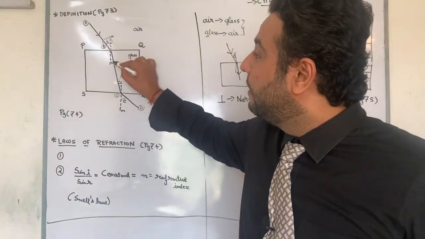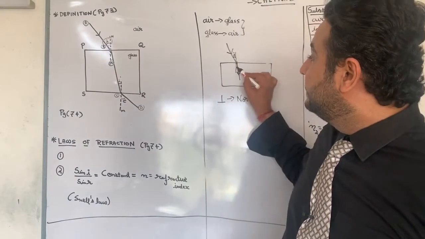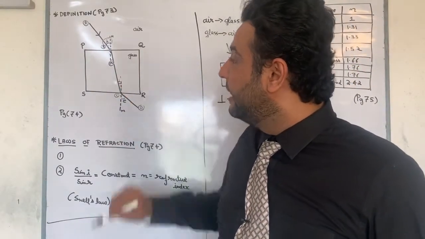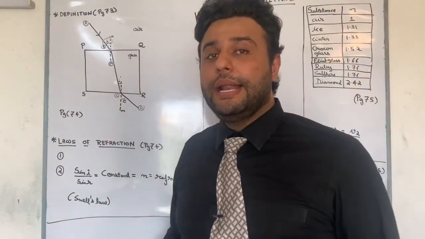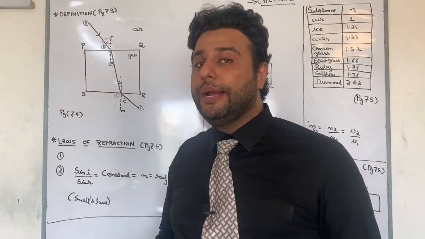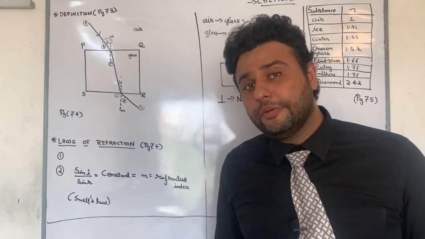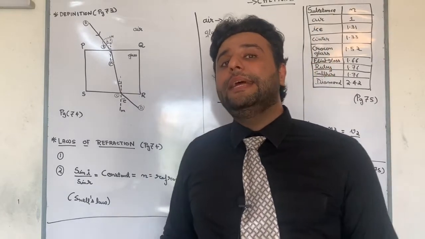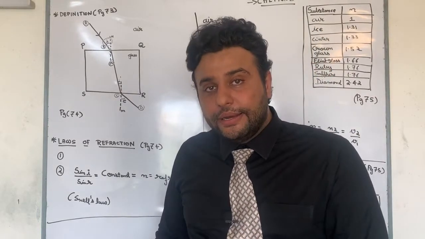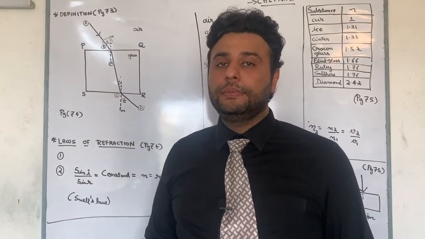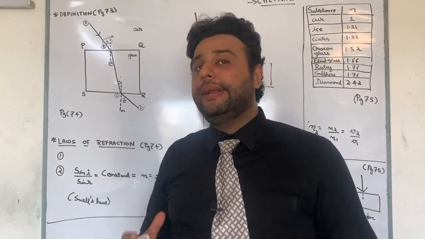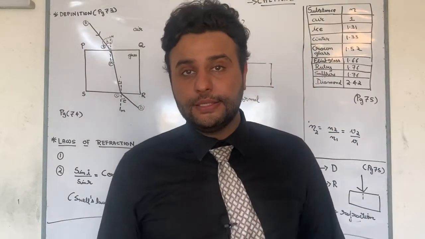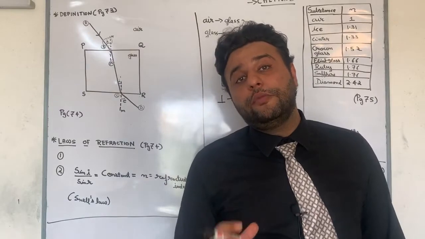Similarly, you have something called as R, that is angle of refraction. Look at this, R, angle of refraction. Now angle of refraction also will become very simple for you. What is the definition of angle of refraction? Angle of refraction is the angle between refracted ray and the normal. Therefore, we have done three definitions. One is what is refraction, one is what is angle of incidence, next one is what is angle of refraction.